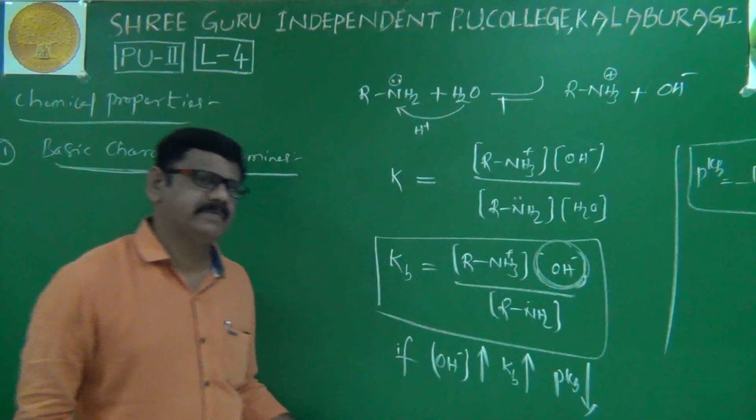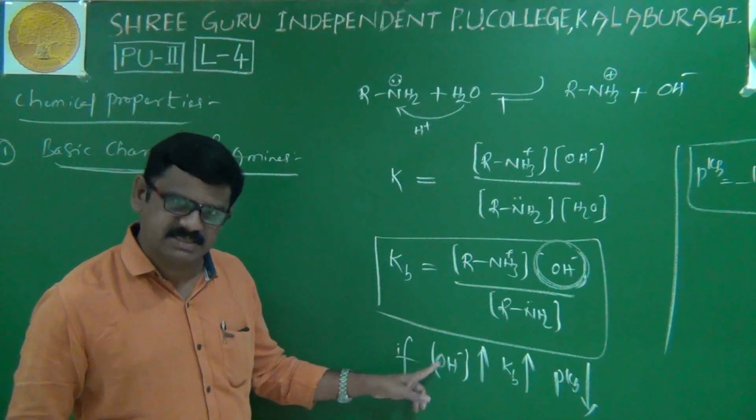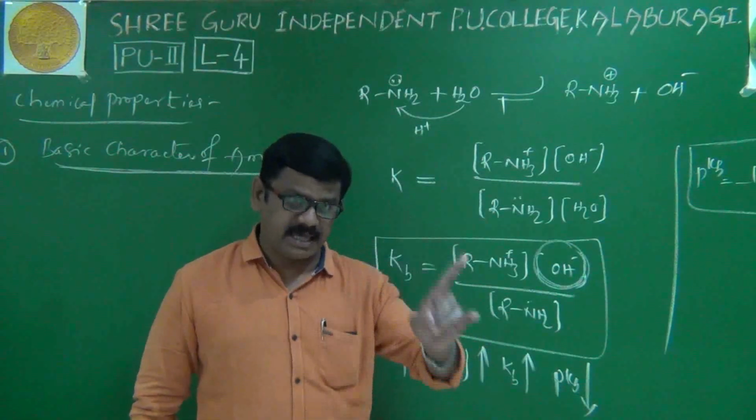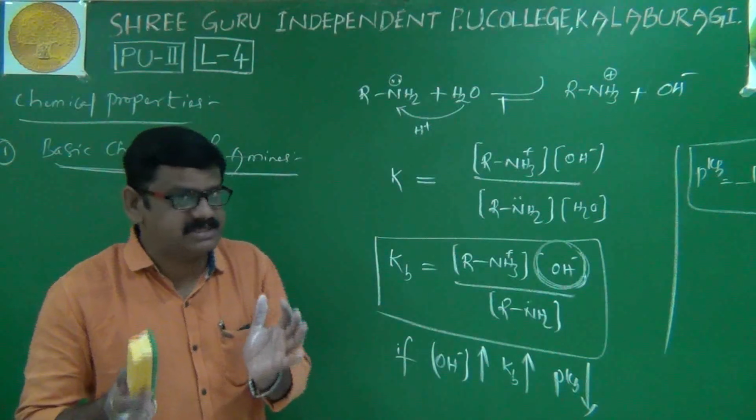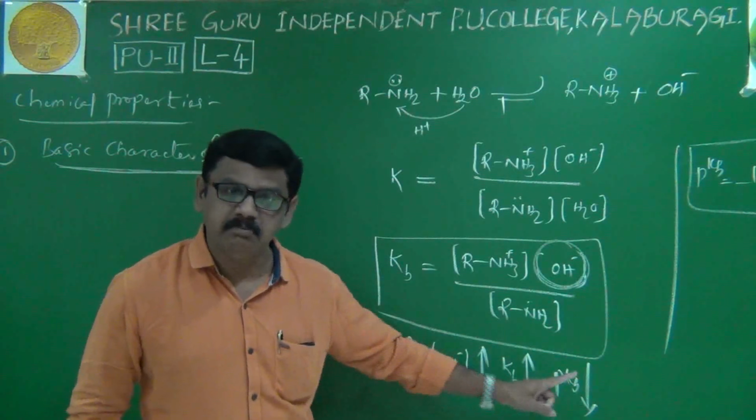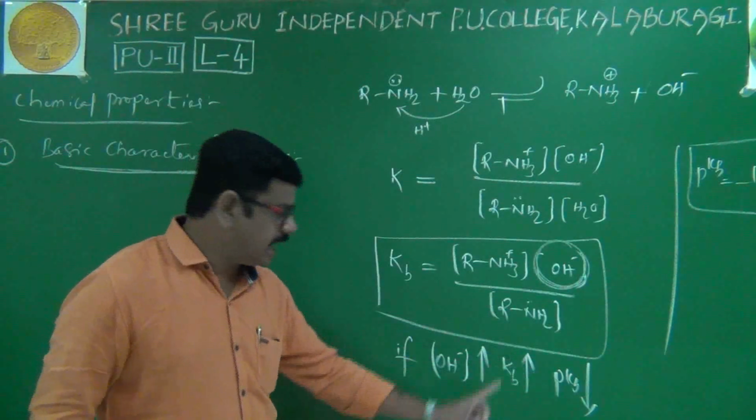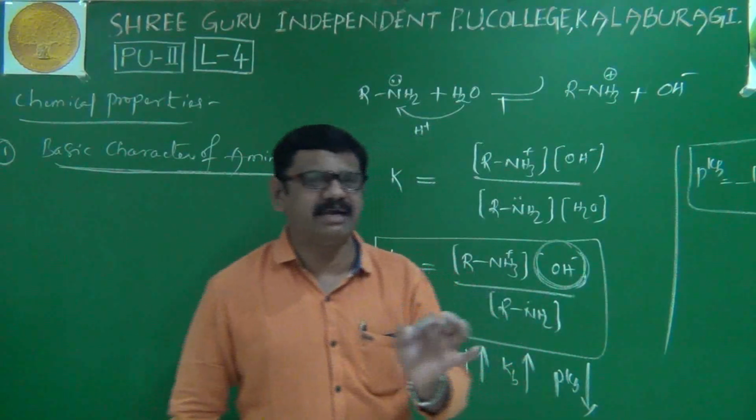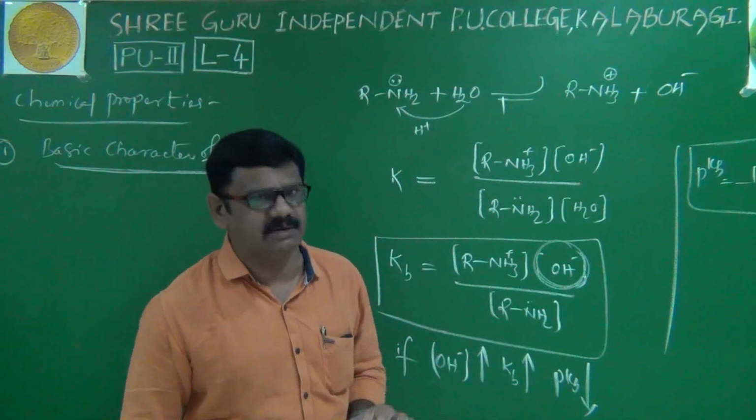That's it. For strong bases, remember, the OH minus concentration is more. If OH minus concentration is more, the Kb value is more, but the pKb value will be less. That's why, as far as strong bases are concerned, their Kb values will be higher but pKb values will be lower. This you have to remember. How do we get Kb and pKb? Kb and pKb values are experimental values; these values are obtained from experimental data only.